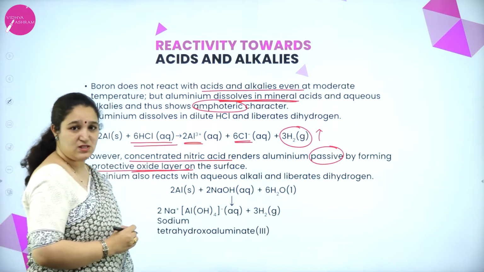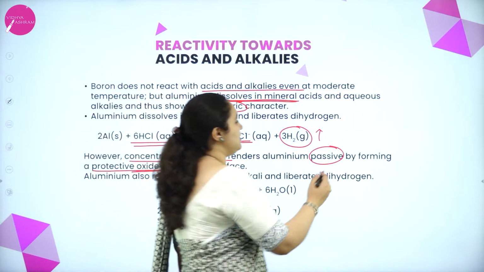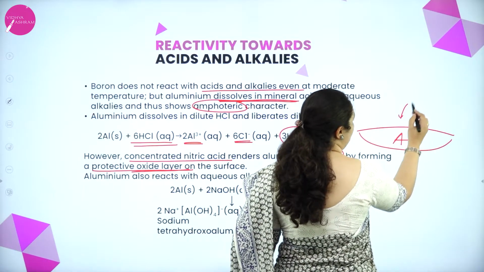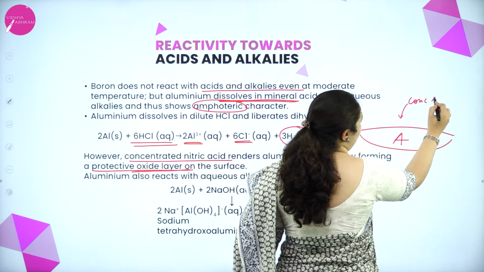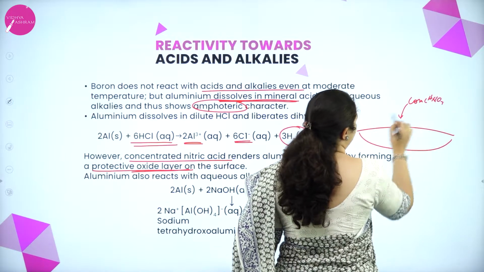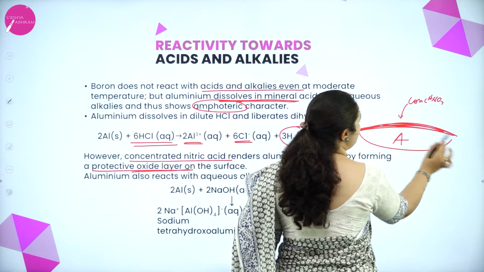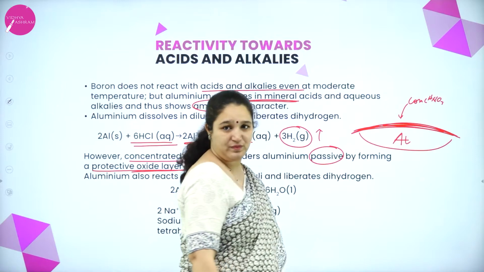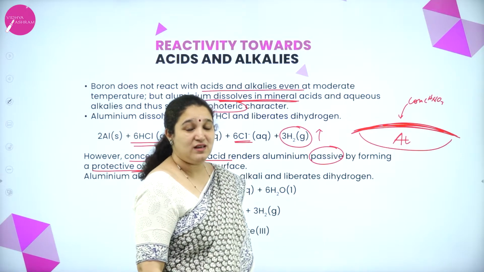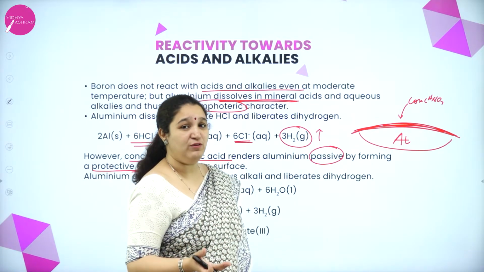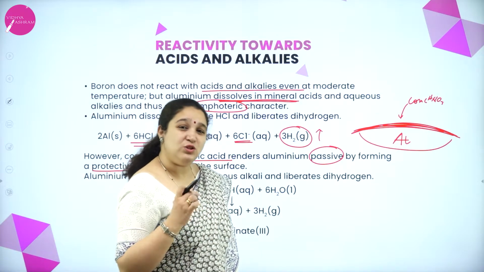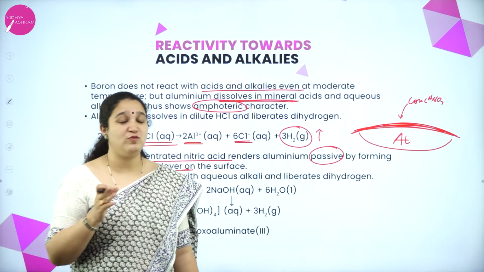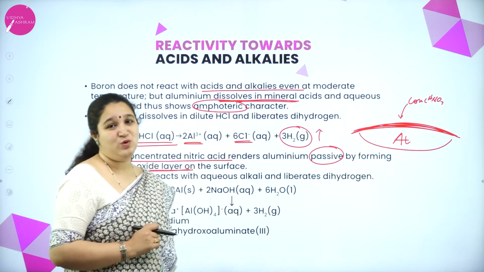oxide layer on the surface. If this is the aluminium metal, when it comes in contact with concentrated nitric acid, HNO3, it will form a film on the surface and prevent the other aluminium from reacting. That is called forming a passive film. Due to this, aluminium cans were used for transportation of concentrated nitric acid in the olden days.